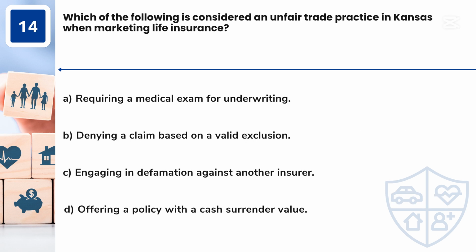Question 14. Which of the following is considered an unfair trade practice in Kansas when marketing life insurance? A. Requiring a medical exam for underwriting. B. Denying a claim based on a valid exclusion. C. Engaging in defamation against another insurer. D. Offering a policy with a cash surrender value.